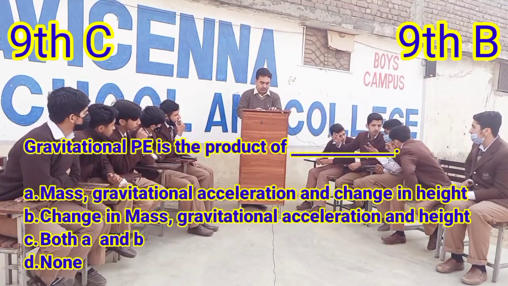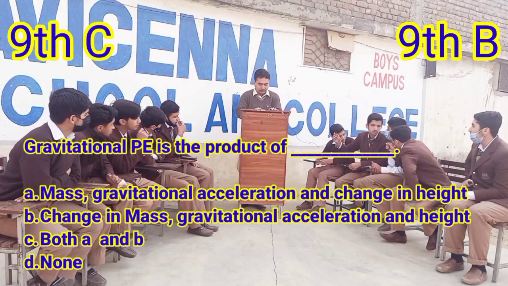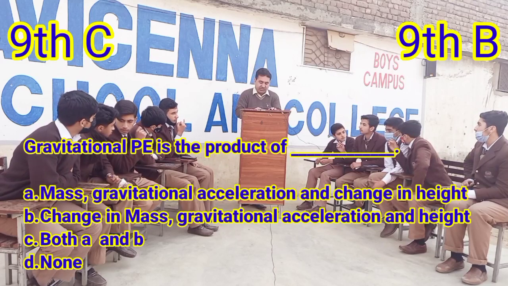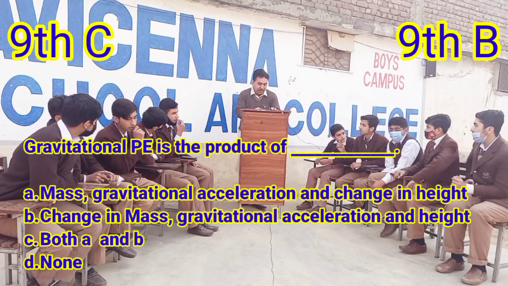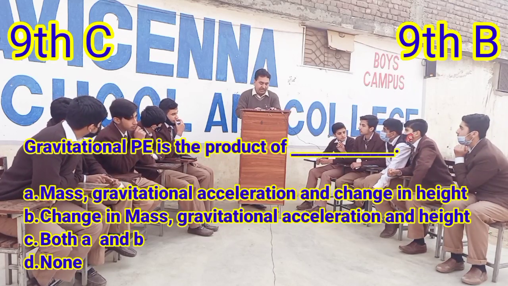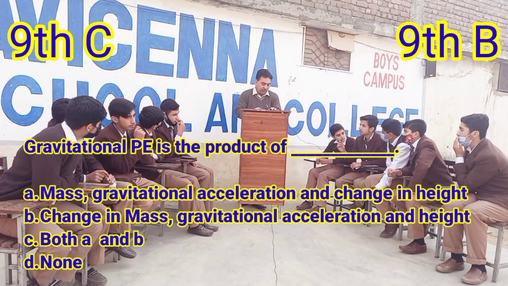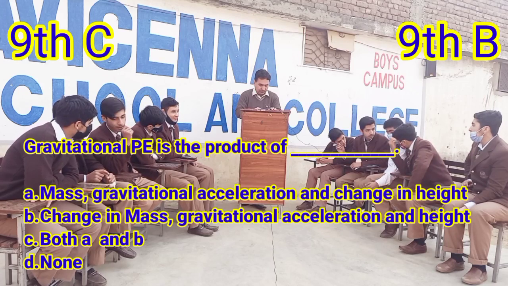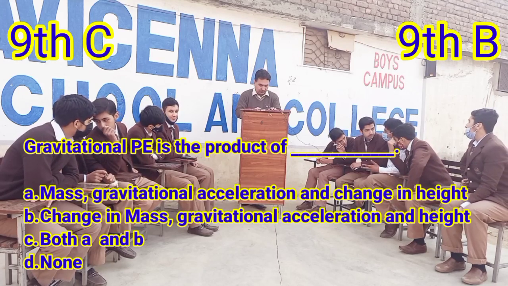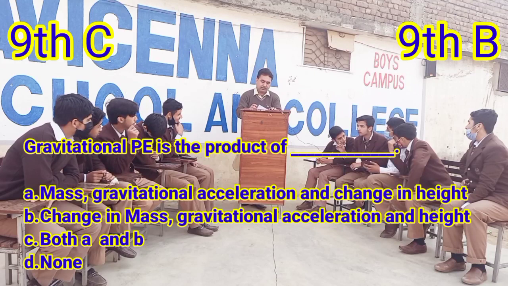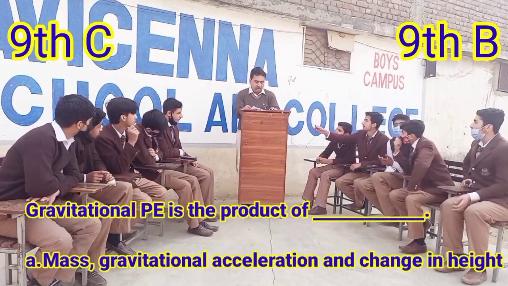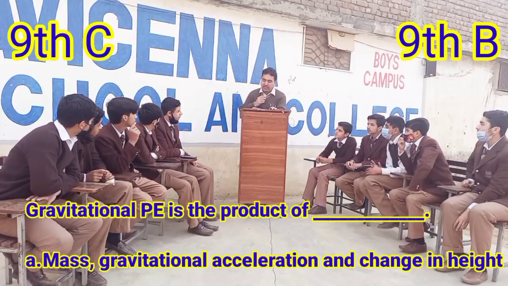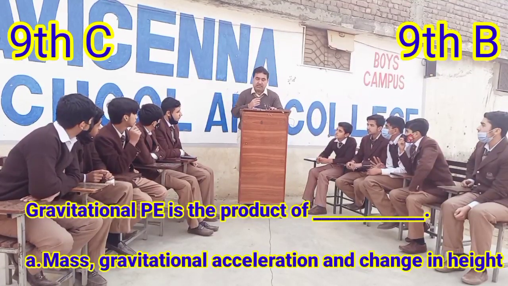Option A. Option A, mass, gravitational acceleration and change in height, is the correct answer.